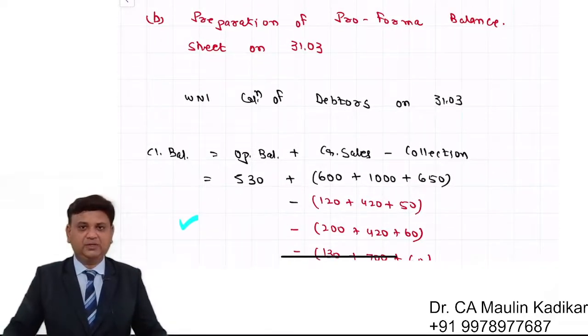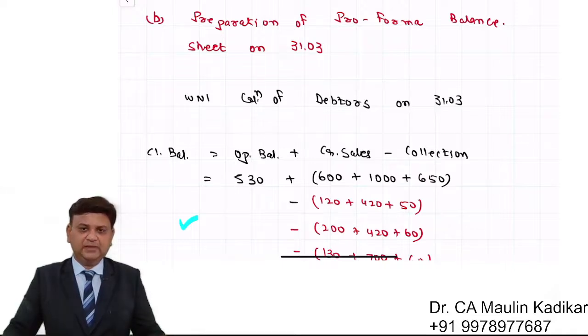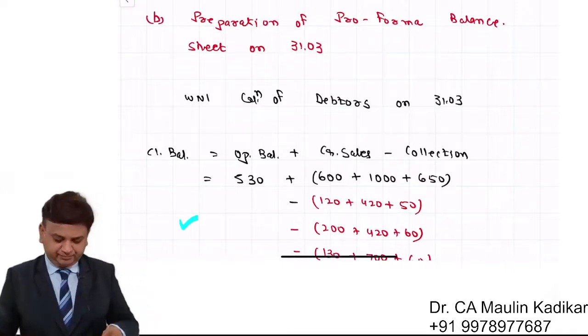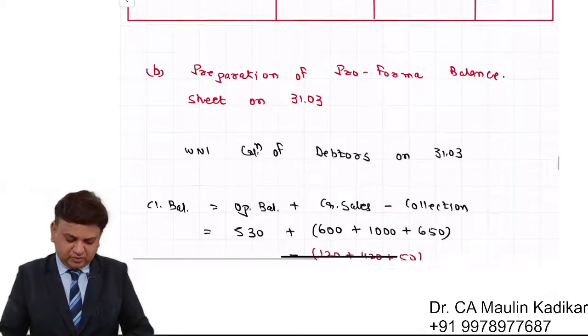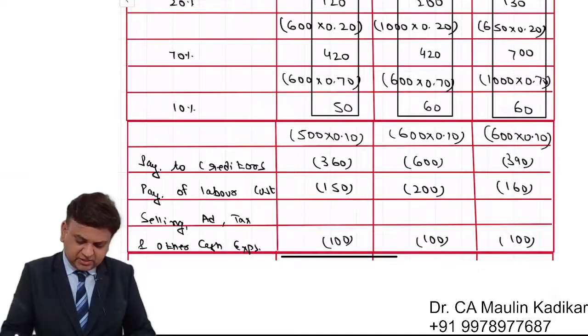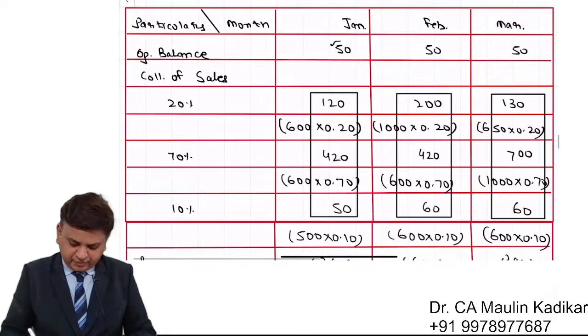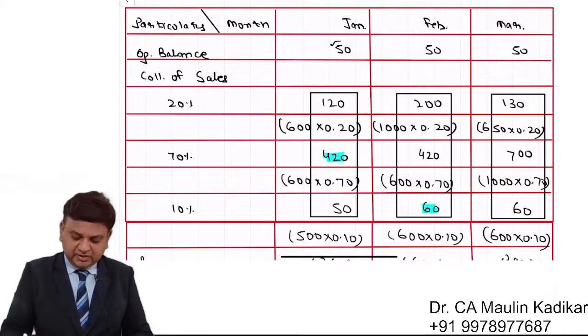In B part of the question, we have to prepare the projected balance sheet. In that, the first simple working note is the debtors. Opening balance plus credit sales minus collection. Friends, only for your understanding purpose, I am showing one thing to you. You can see that the collection in the month of January of this 420, in February this is 60, and again in the month of January this 50.